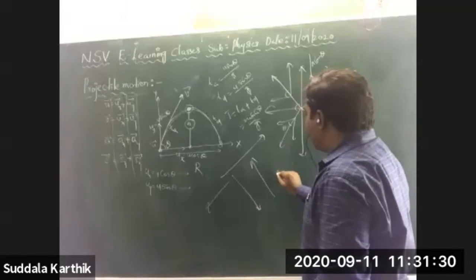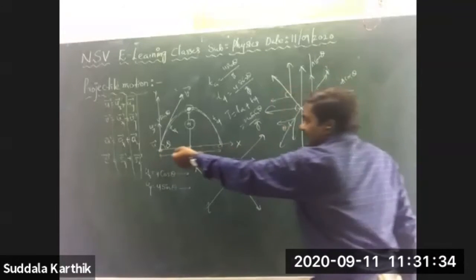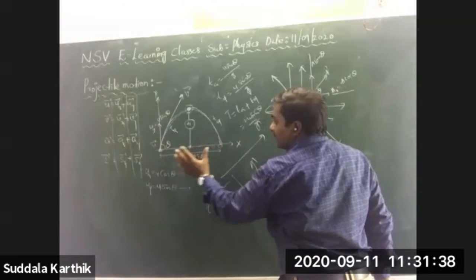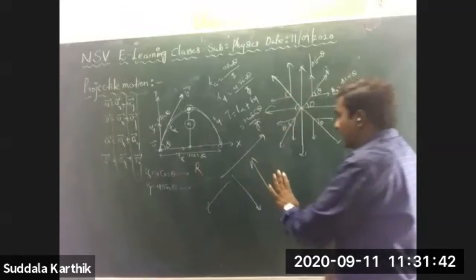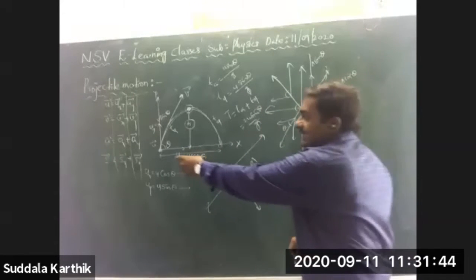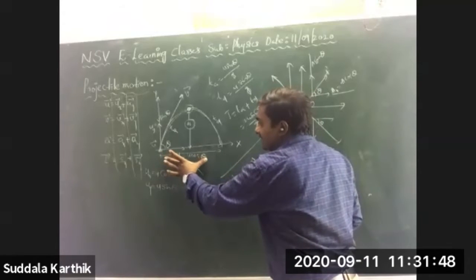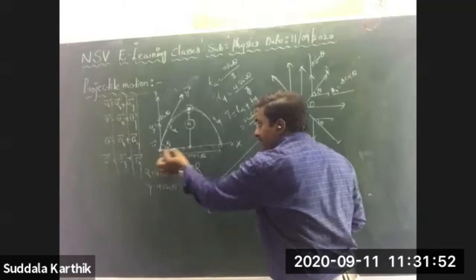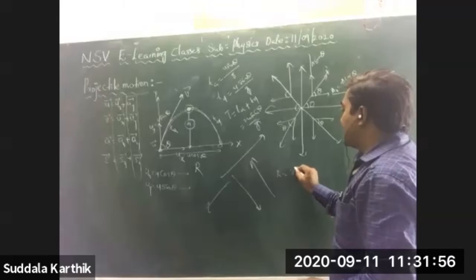Range I have also calculated. Range is the maximum displacement along the x-axis, from here to here, which I calculated in the previous classes. So I am just writing the equation directly. The maximum distance traveled from here to here, let it be x.